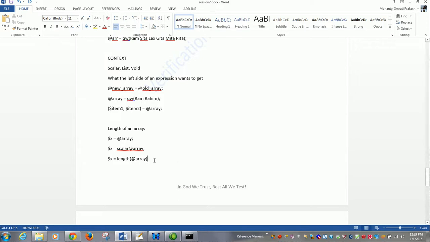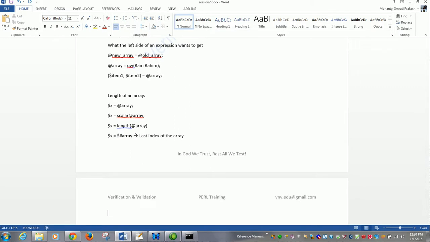Now there is a very good thing. If I give $x is equal to $#array, it is the last index of the array. So in case you want to iterate over a loop, how do you find the last index of the array?